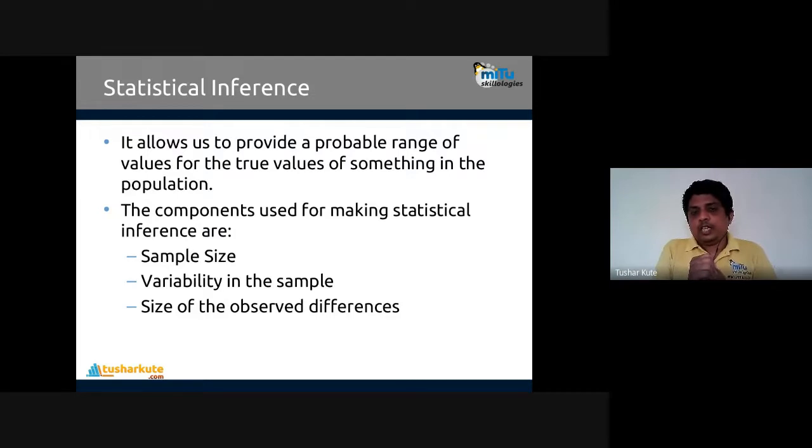Remember, in inferential statistics, for example, out of 100 people we have, I randomly select some, like number 7, number 23, number 37, number 58, number 72, and number 98.